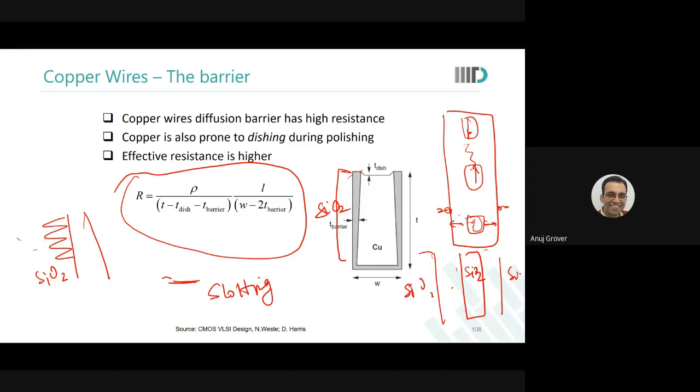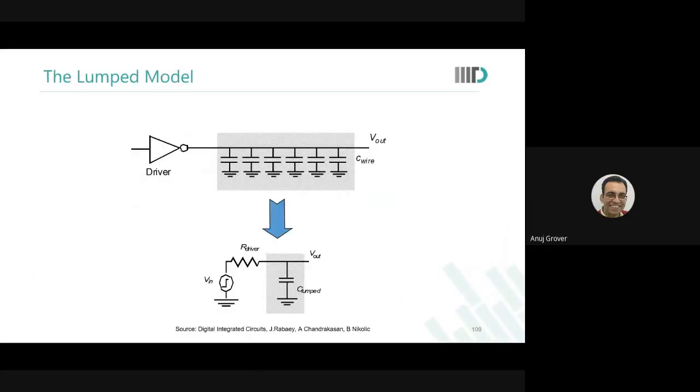Is it fine now? This is to prevent dishing and therefore increase in resistance. Okay, sir.